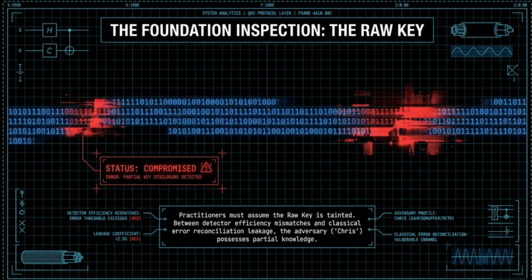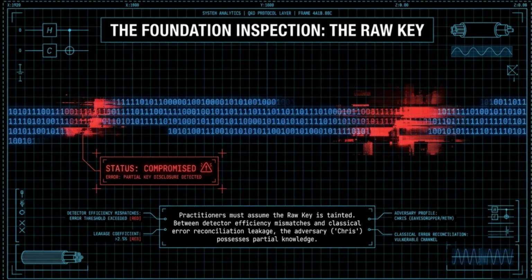Before we can apply our final filters, we must perform a foundation inspection. In this phase, we examine the raw key, the initial bit stream established between John and Jennifer. As practitioners, we do not operate on optimism. We operate on cold reality.